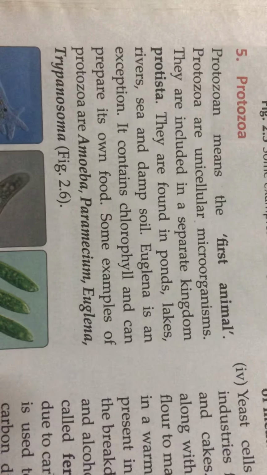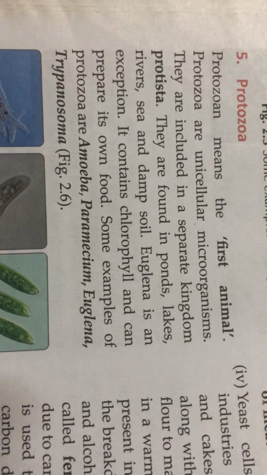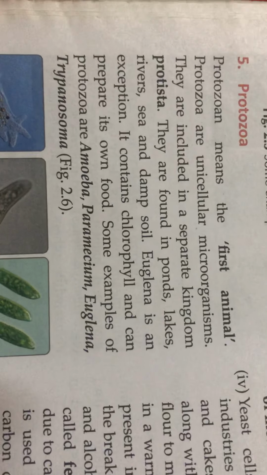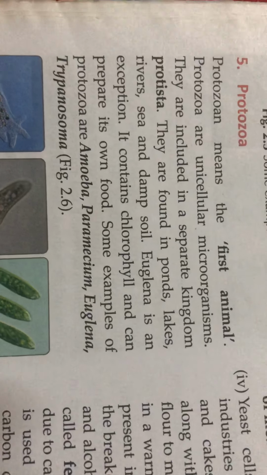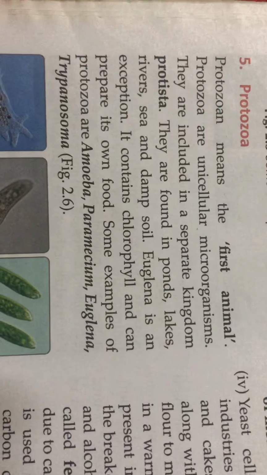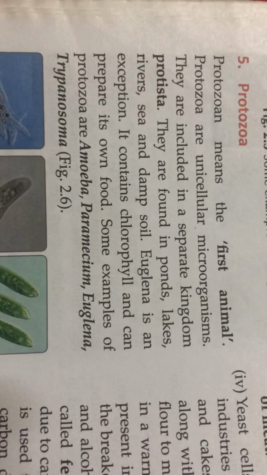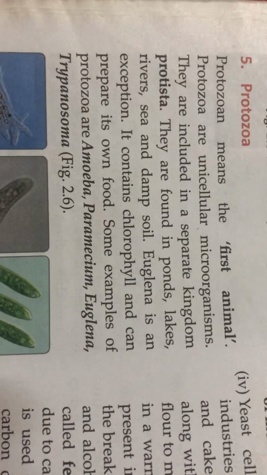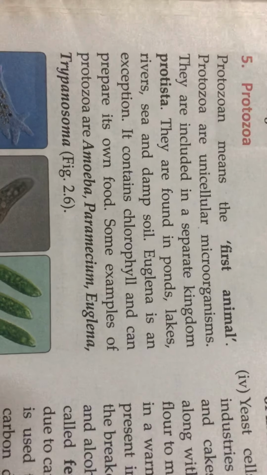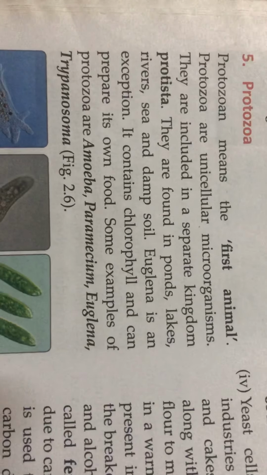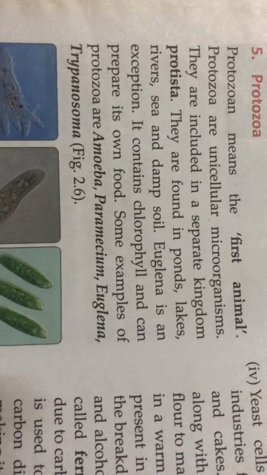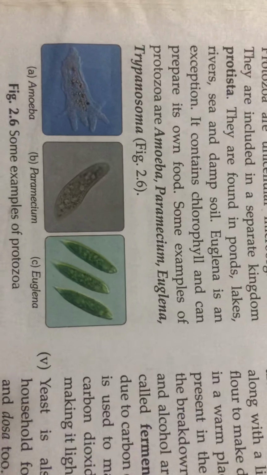They are found in pond, lake, river, sea and damp soil. Euglena is an exception. It does not come in the kingdom protozoa because it contains chlorophyll and can prepare its own food. Some examples of protozoa are amoeba, euglena, trypanosome. Here are the basic figures of protozoa.